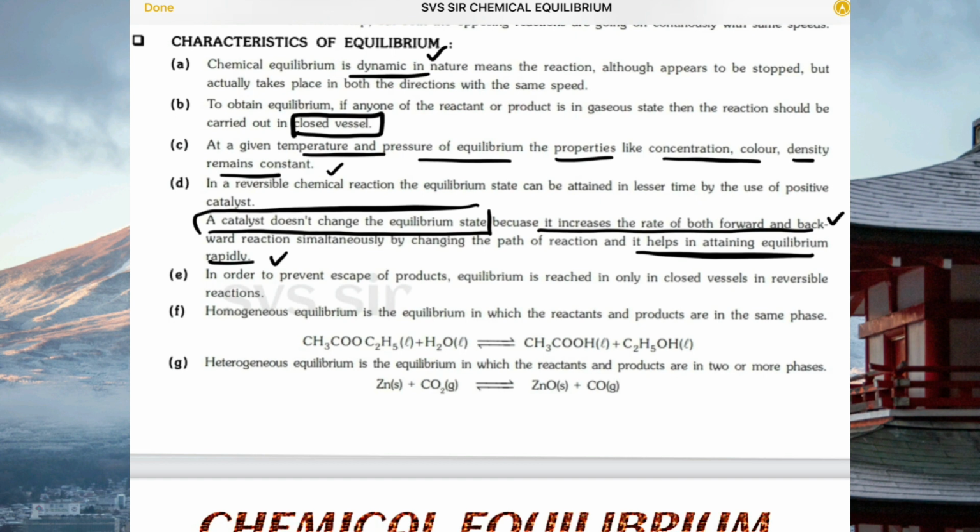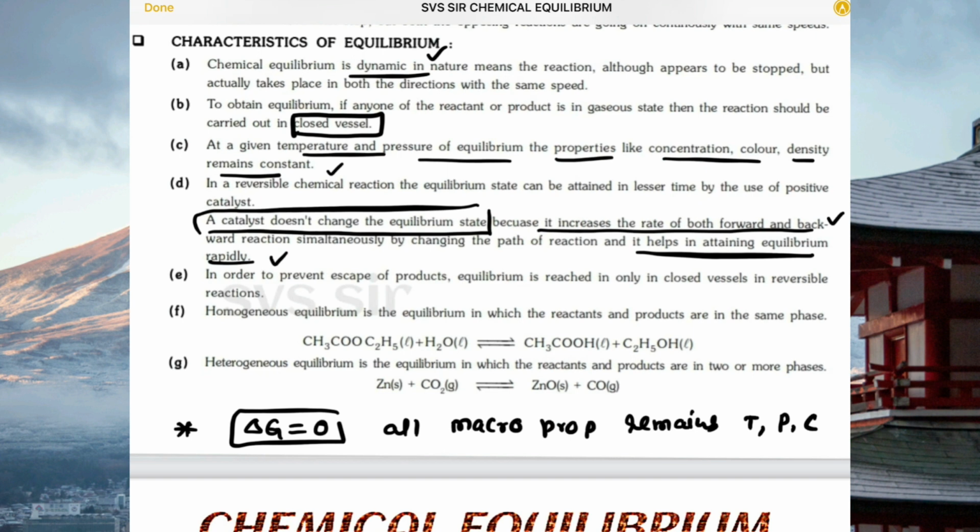So very important, at equilibrium delta G equal to 0, and at equilibrium all macro properties remain the same. What do you mean by macro properties? Like temperature, pressure, concentration, they remain the same. At equilibrium delta G equal to 0.